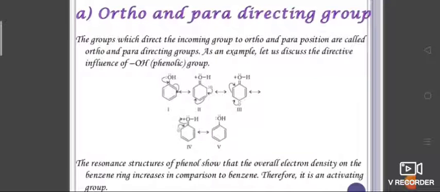As an example, here phenol is there. By the rearrangement, first structure, second structure, third structure, fourth structure, finally fifth structure. The resonance structures of phenol show that the overall electron density of the benzene ring increases in comparison to benzene. Therefore, it is an activating group.